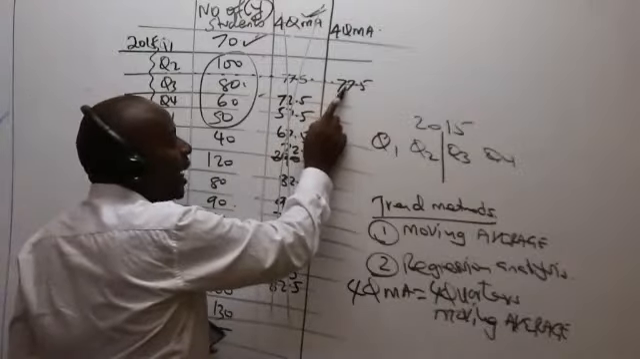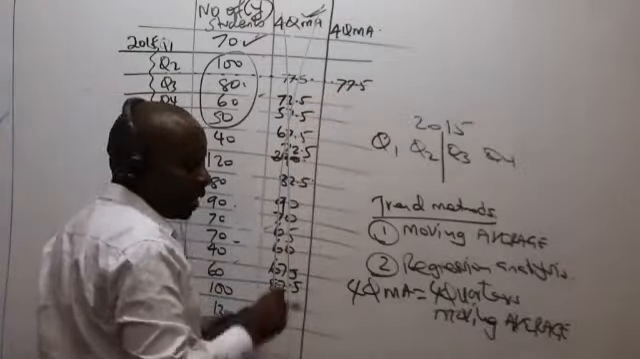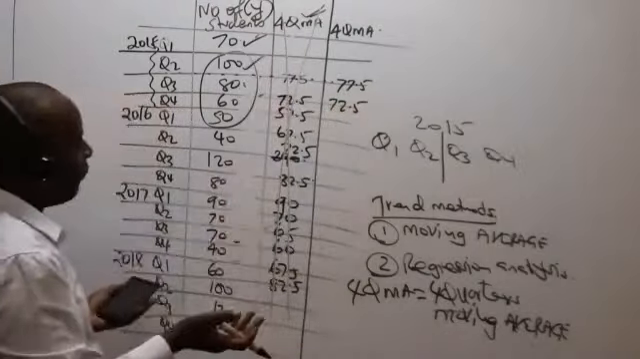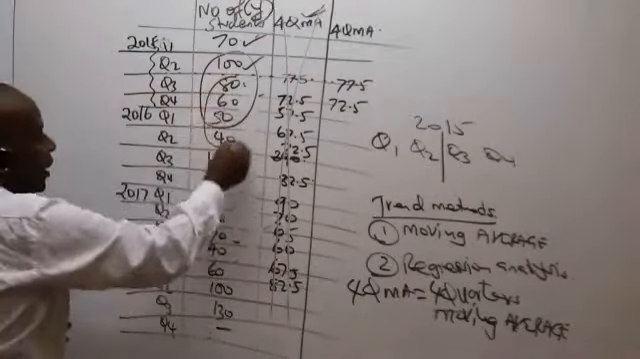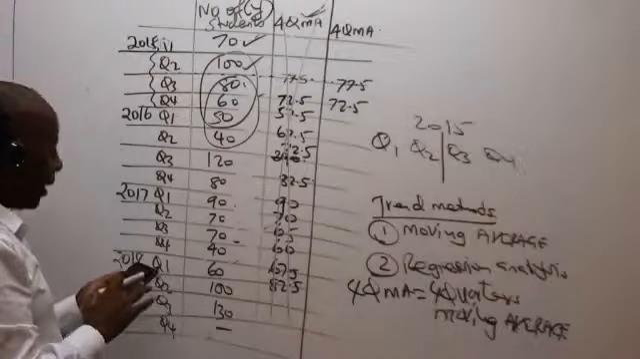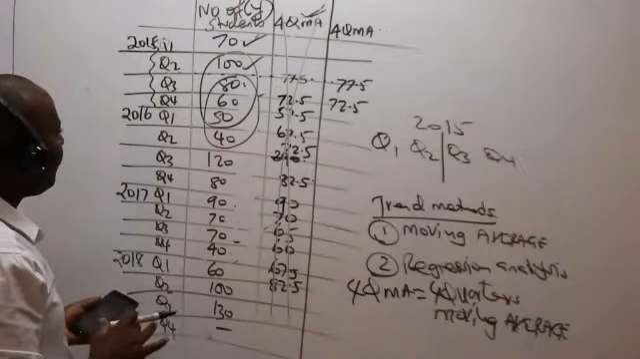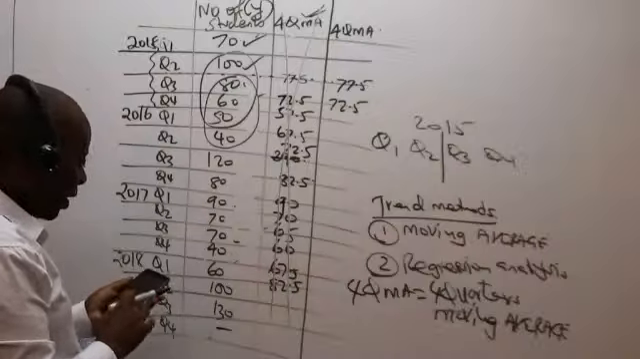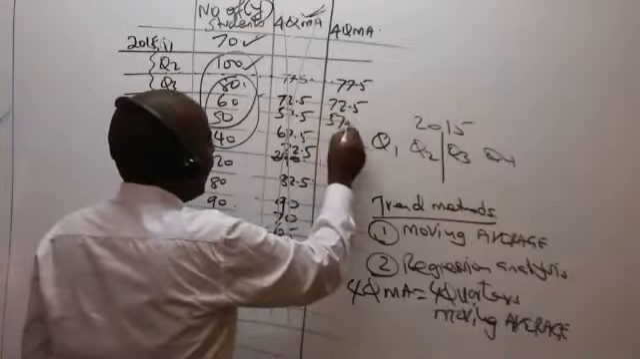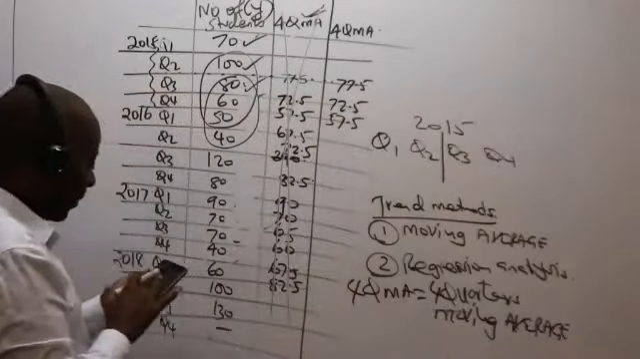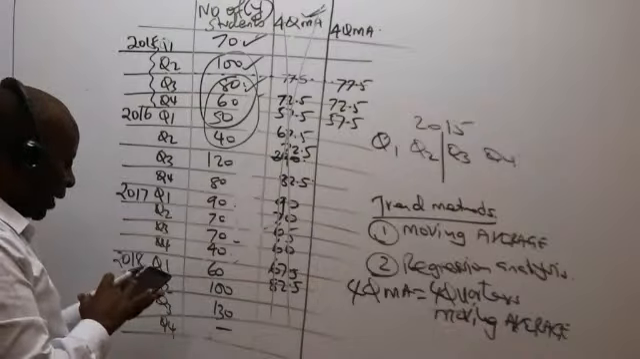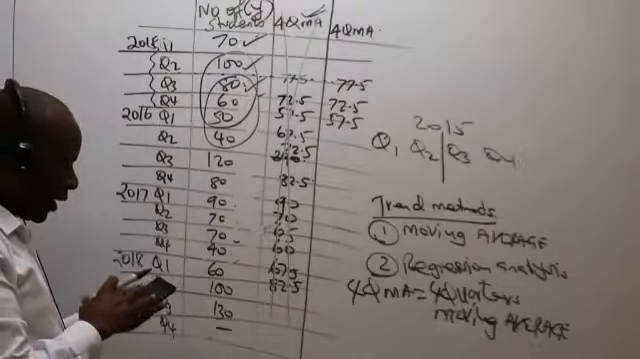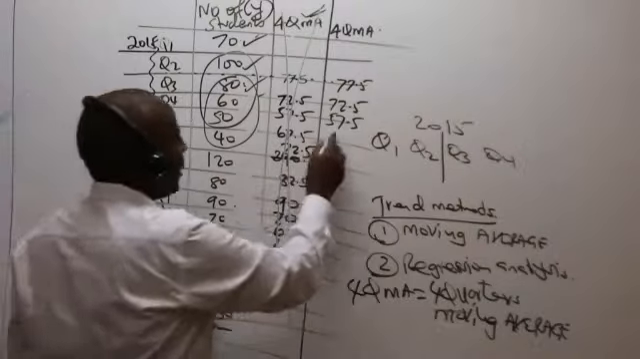Remember, if the first figure is a hanging one, all the others here will be hanging. So we have here 72.5. I tick that. I pick the next 4: 80 plus 60 plus 50 plus 40, divided by 4. I'm getting 57.5. I tick that. Then 60 plus 50 plus 40 plus 120, divided by 4, I'm getting 67.5.